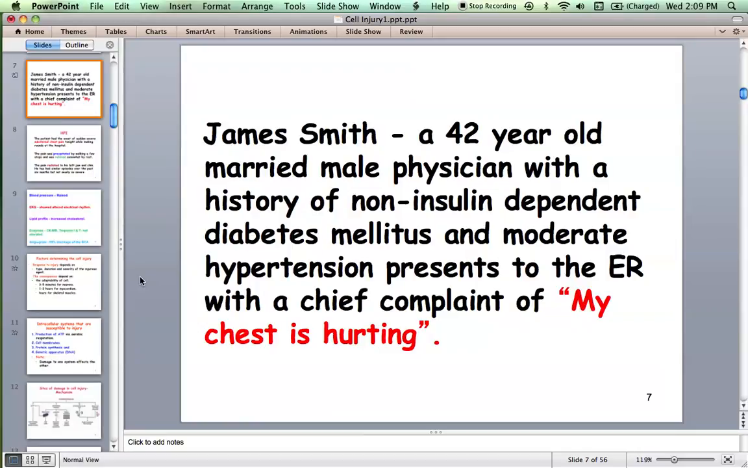Histology of myocardium. So what are you noticing here? He's having some problem. He's having acute chest pain. Okay? So he is James Smith, a 42-year-old married male physician, and he has non-insulin dependent diabetes mellitus and moderate hypertension. He presents to the ER with a chief complaint of "my chest is hurting." So what's your diagnosis at this point? At least differentials.